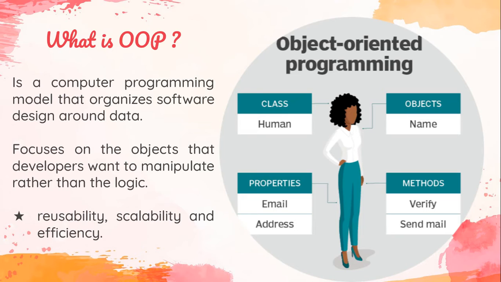So now the question is, why are we using OOP? We are using it for reusability, scalability and efficiency. I hope you are all aware of the properties of OOP, like inheritance, encapsulation and abstraction. Some of these principles we use for reusability, and some we use for security purposes. So we can say that we are using OOP for reusability, scalability and efficiency.